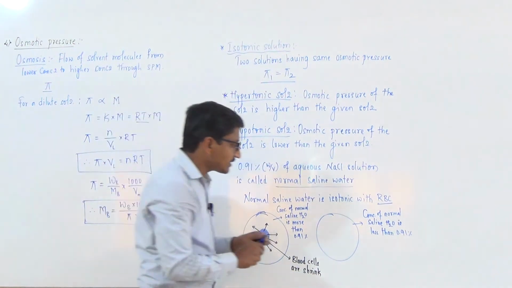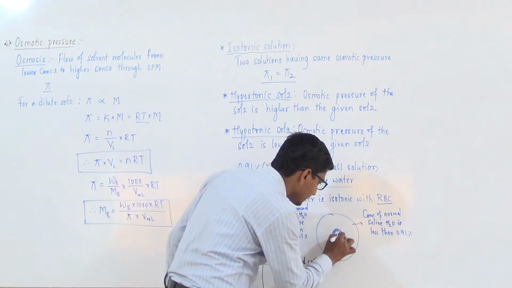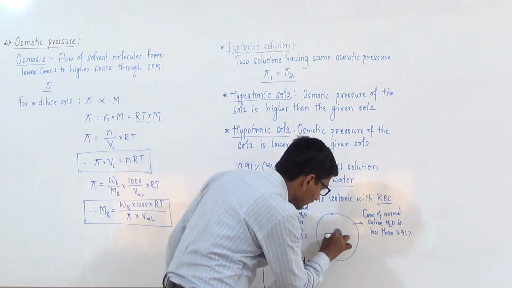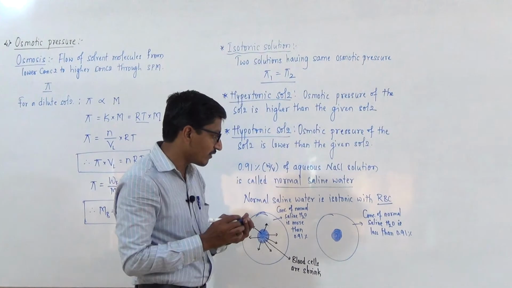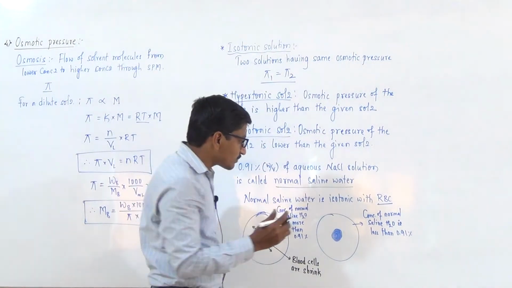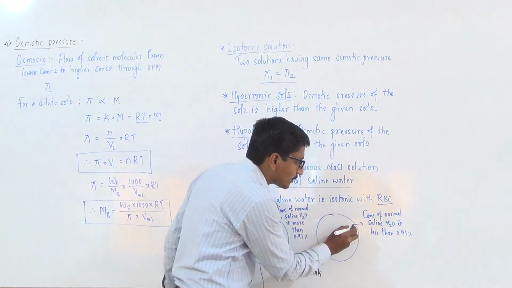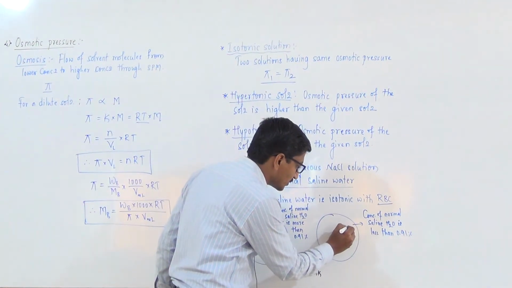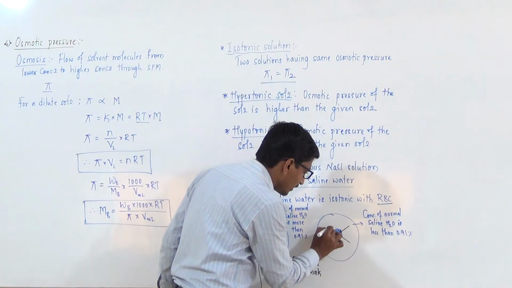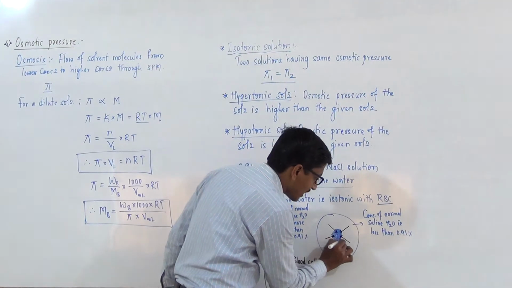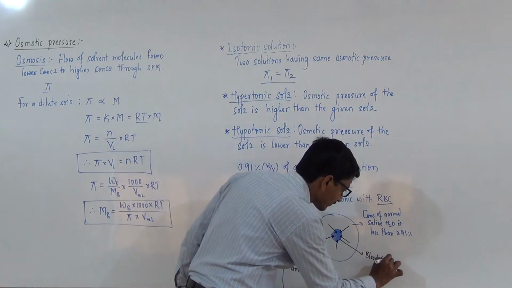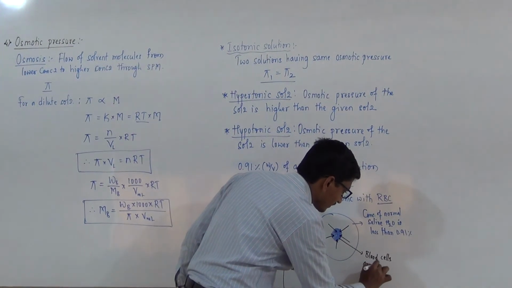In the second case, the blood cells are placed in the normal saline water having concentration less than 0.91, and the osmosis takes place, the spontaneous flow of solvent molecules from lower concentration to higher concentration, and the water moves into the cell and the blood cells swell.